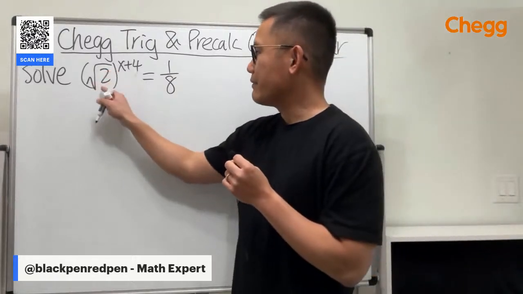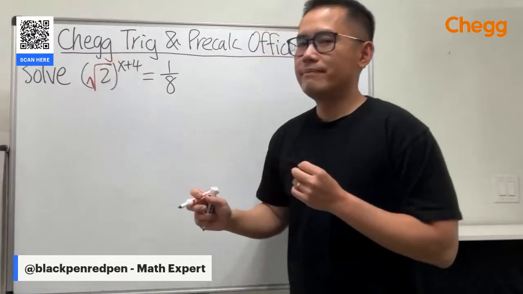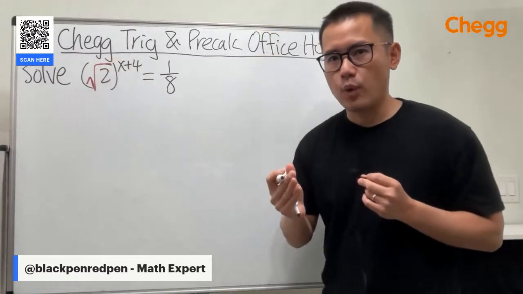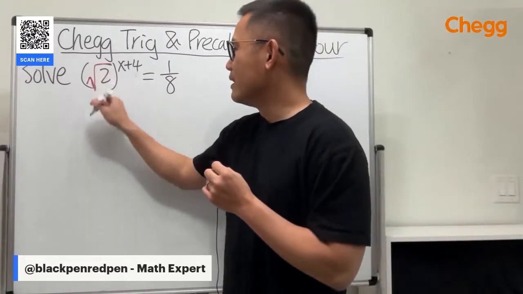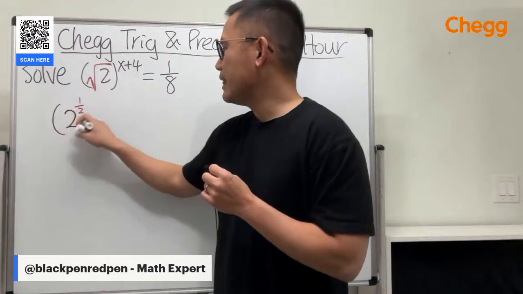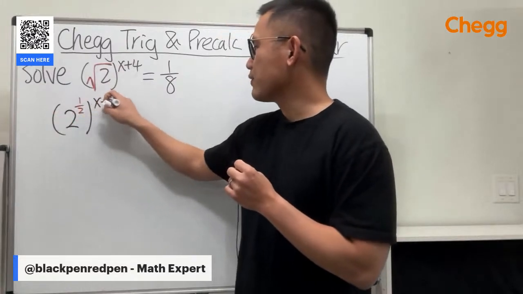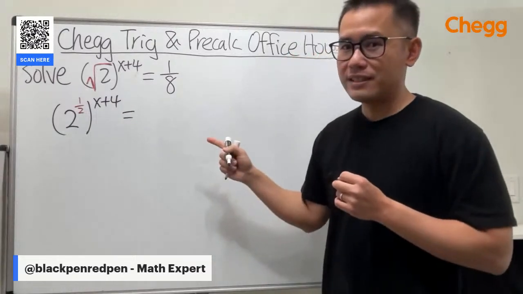So right here we have 2, but we have the square root. It's okay. We can actually turn the square root into a power form, which is the 1/2 power. So let's write this as 2 raised to the 1/2 power and then raised to the x plus 4 power. And that's equal to 1 over 8.